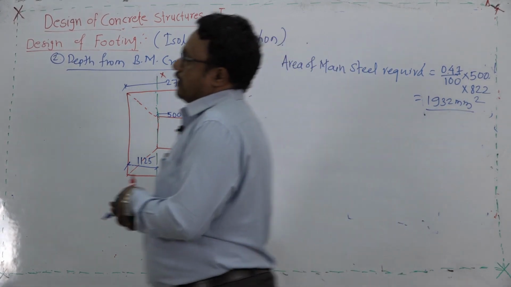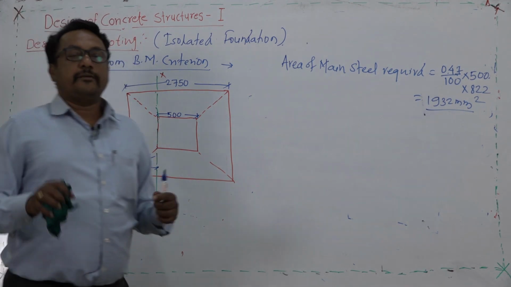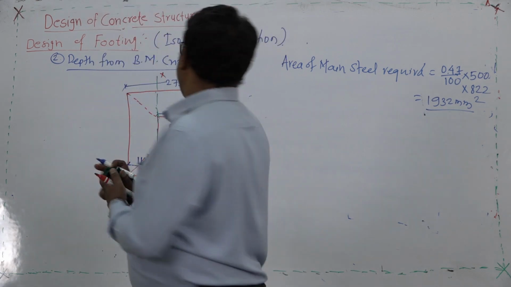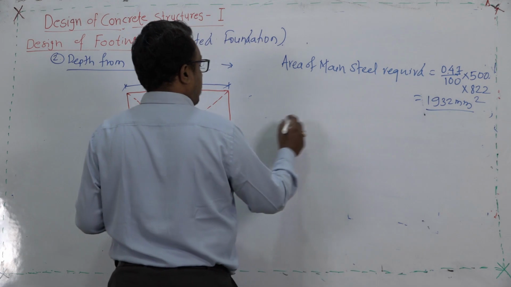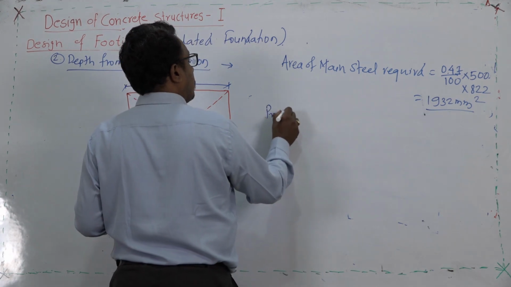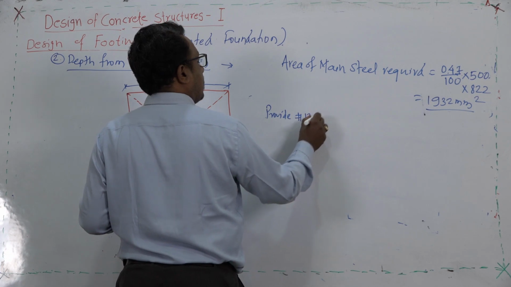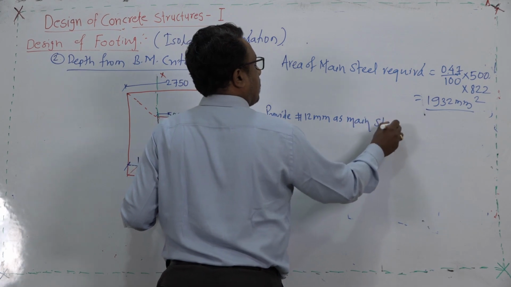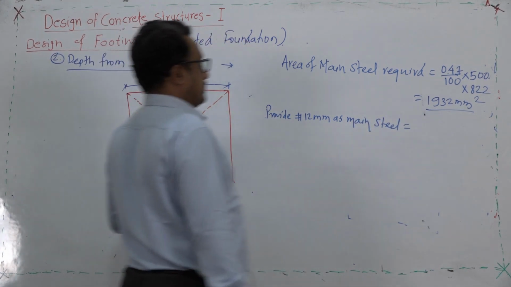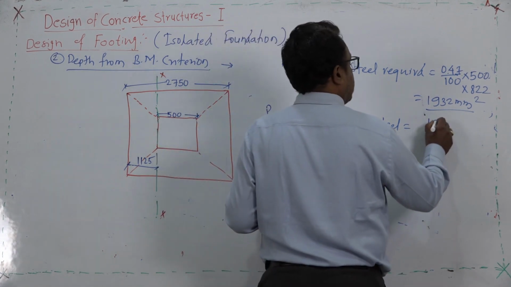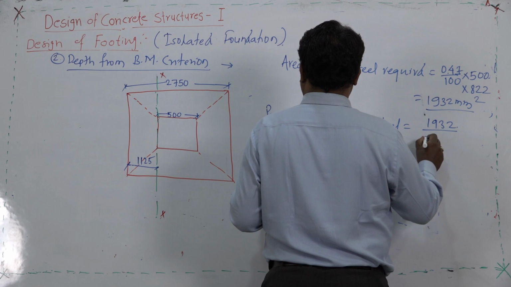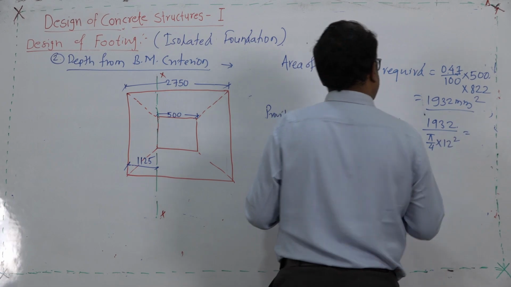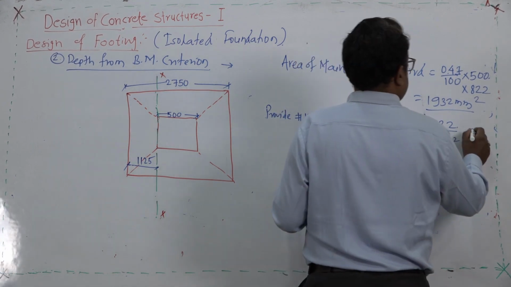Generally for this footing pad, the diameter of the bar should be more than 10 mm, that is regular practice. So, we will provide the bar diameter as 12 mm. Provide phi 12 mm as main steel, and we will work out the number of bars. The number of bars will be 1932 divided by pi by 4 into 12 square. How many bars are required? 17 numbers.